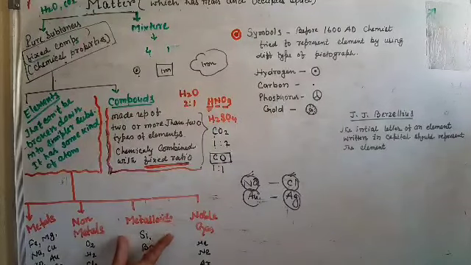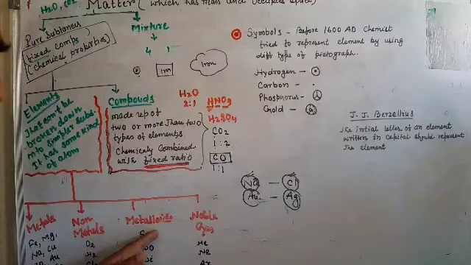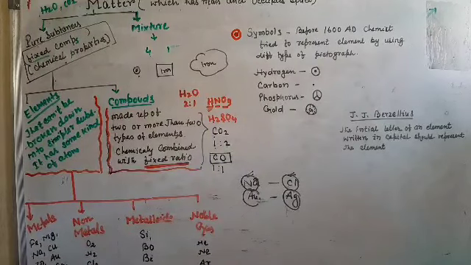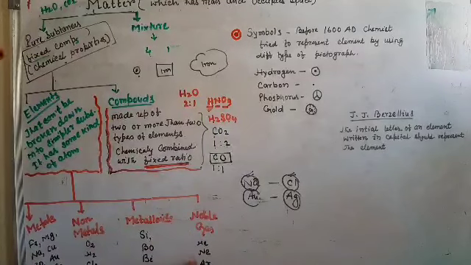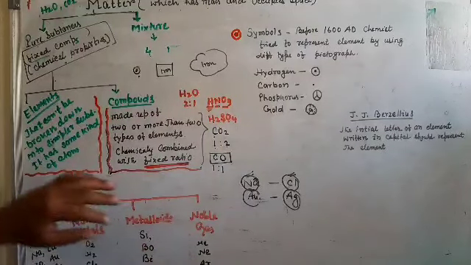Metalloids, the definition of metalloids: they behave as both a metal and a non-metal. Silicon, boron, bismuth, antimony, arsenic, these all are metalloids. And noble gases: helium, neon, argon, krypton, xenon, radon, these are noble gases. Oxygen, hydrogen, chlorine, nitrogen, these are non-metals. Iron, copper, silver, zinc, potassium, all are metals. So metals, non-metals, metalloids and noble gases all are elements.